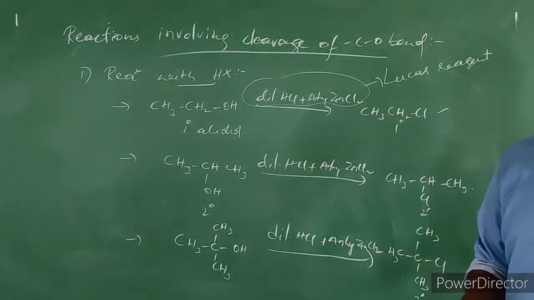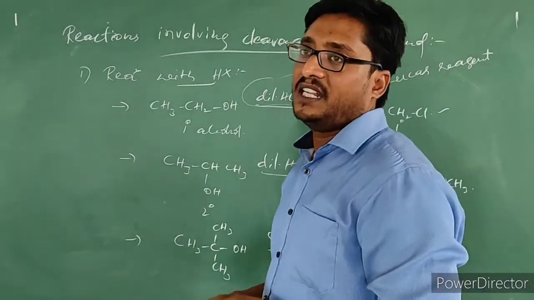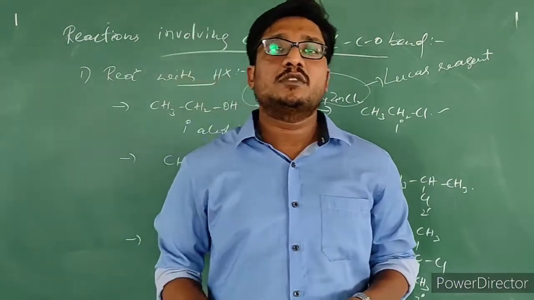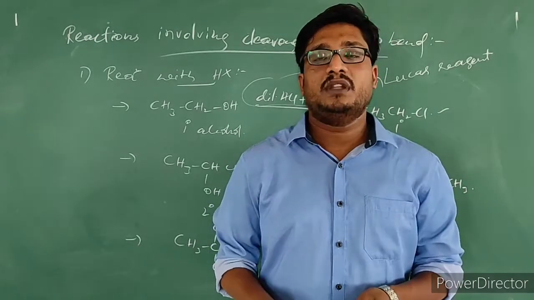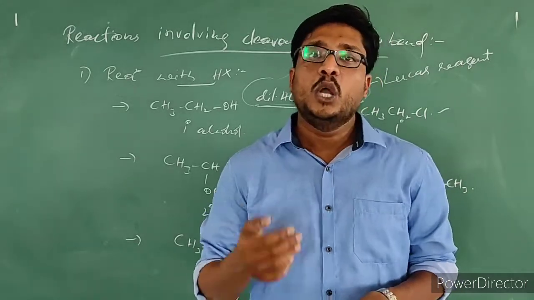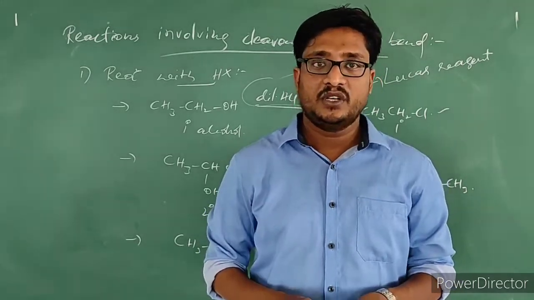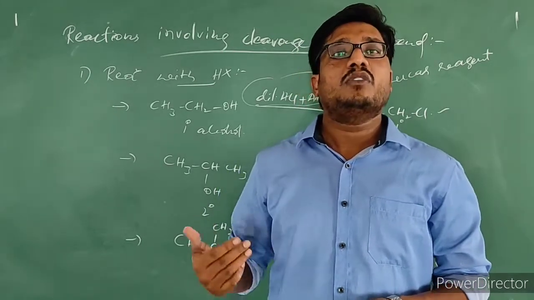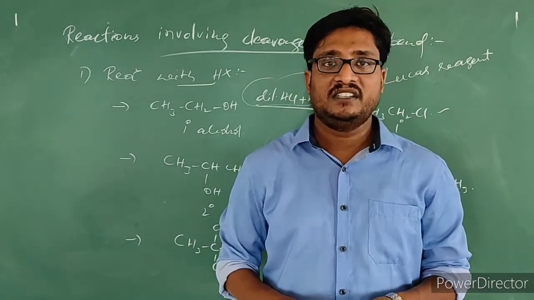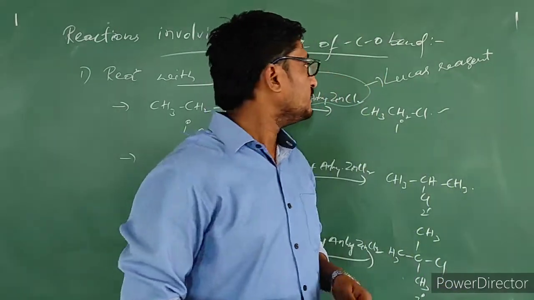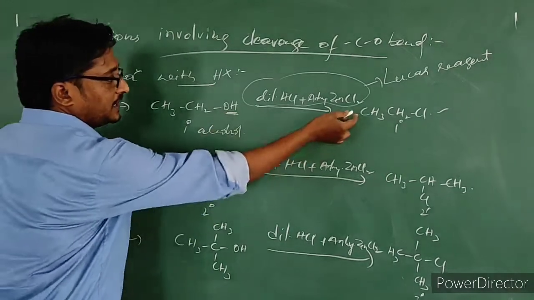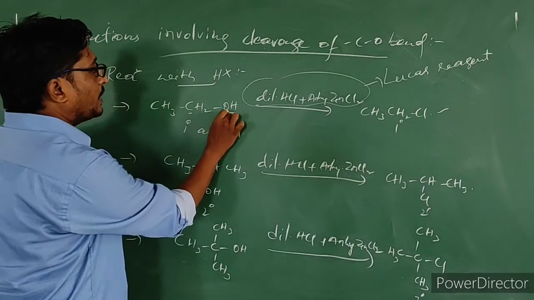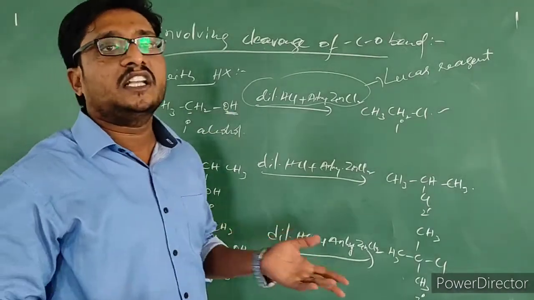So based on the formation of the precipitate, nothing but how faster the precipitate gets produced, we can identify the type of alkyl halide, whether that is primary, secondary or tertiary alkyl halide. Okay, so this is a test in order to identify these alkyl halides. You can observe this. In these reactions you can see OH is getting substituted by chlorine, nothing but the bond between carbon and oxygen which is present here is getting broken down.